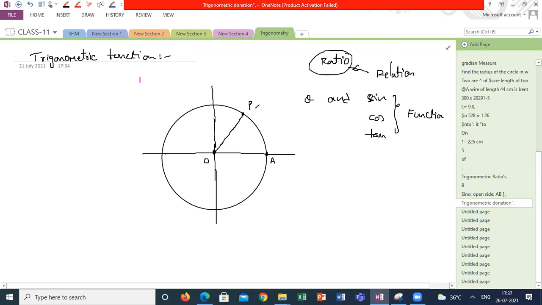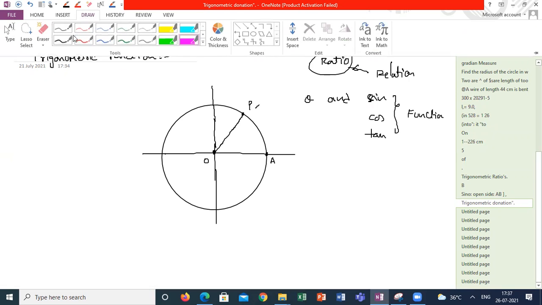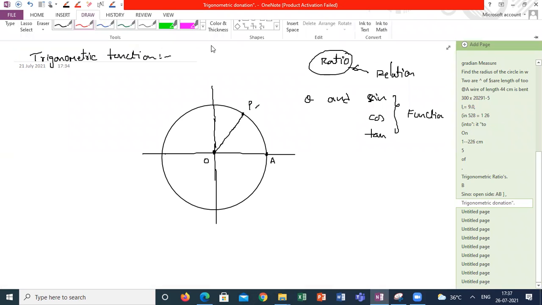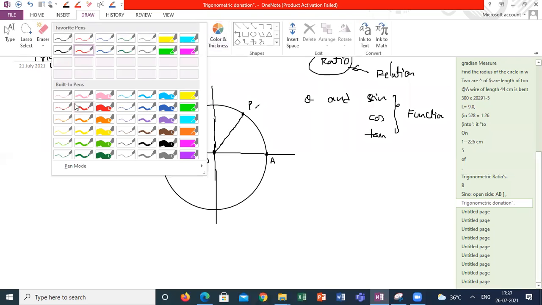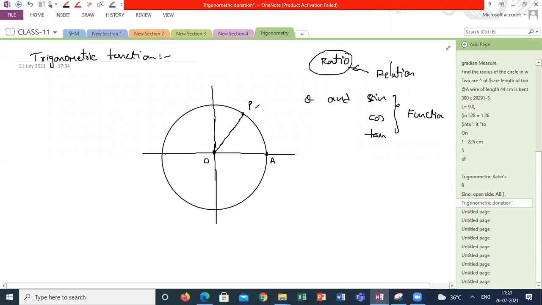This concept is a little important to understand waves in your physics. If you are a little bit conscious here, so many topics you can understand very easily in physics. The point A is moving like this. This is the path traveled by point P from A to P.